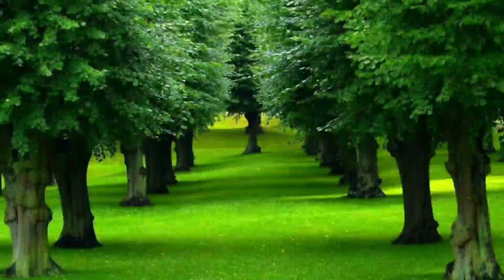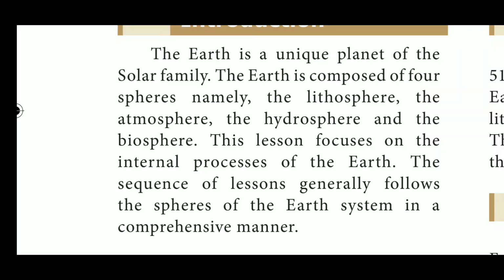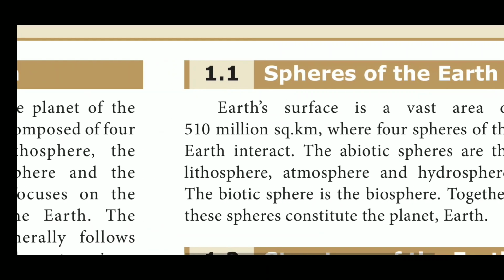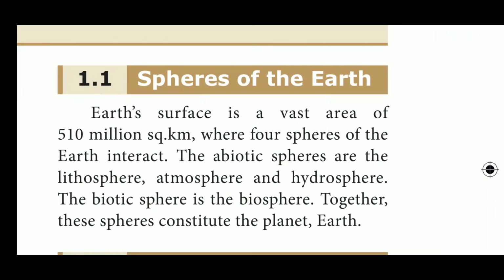Spheres of the earth. Earth's surface is a vast area of 510 million square kilometers where the 4 spheres interact. The abiotic spheres are the lithosphere, atmosphere and hydrosphere. The biotic sphere is the biosphere. Abiotic means non-living things, while biotic here means the biosphere, which means living organisms. Of the 4 spheres, only the biosphere is called living organisms. Together these spheres constitute the planet Earth.